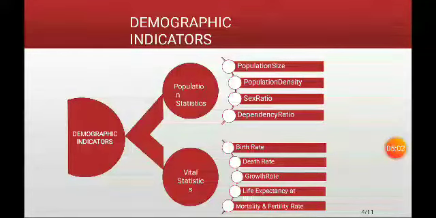There are certain indicators in demography which we need to look into, and that itself is divided into two. First one is what we call population statistics, and the second is what we call vital statistics. In the population statistics, we have indicators like population size, population density, sex ratio, dependency ratio, and in vital statistics we have birth rate, death rate, growth rate, life expectancy at birth, mortality and fertility rate. So we will go through the population statistics especially in this session.